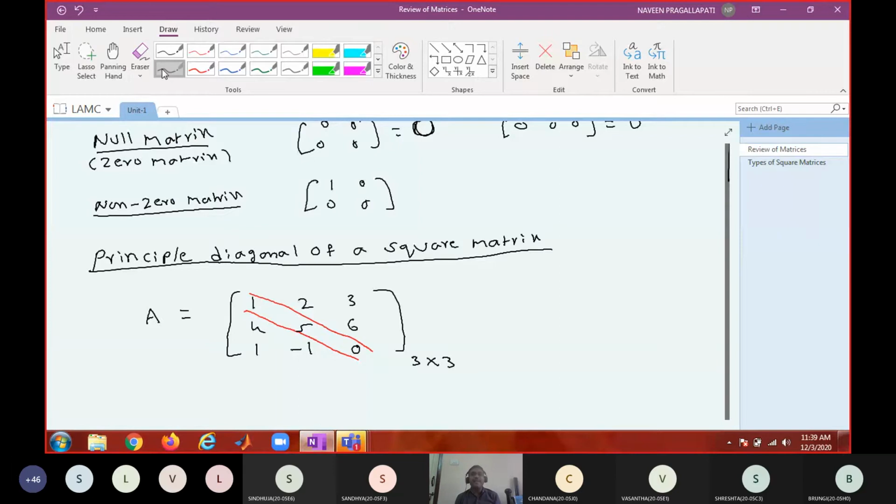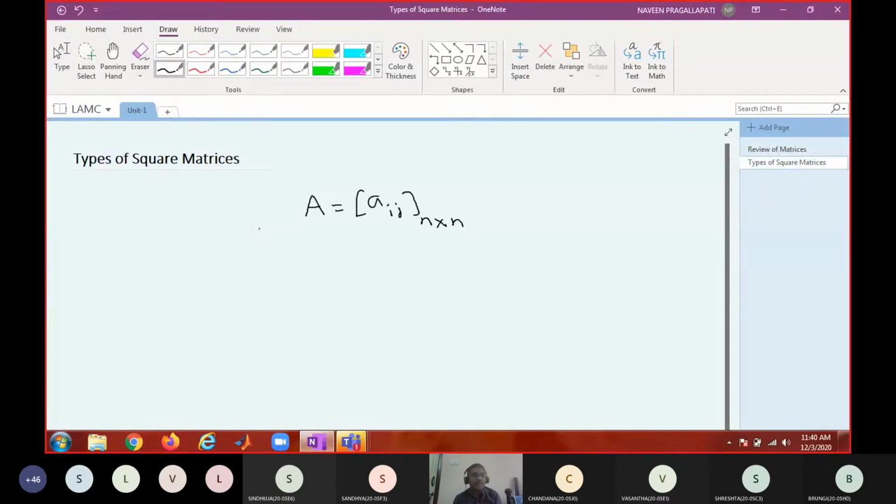Only for non-square matrices you have to say 2 by 3, 3 by 4, 4 by 6. For square matrices, you can simply say matrix of order n, which means a matrix of order n by n. So square matrix of order n itself is a square matrix of order n by n.